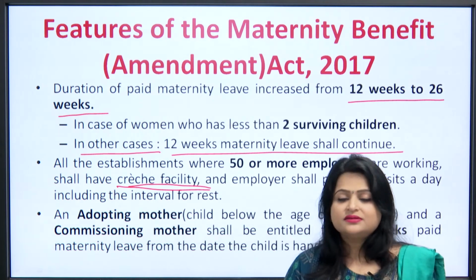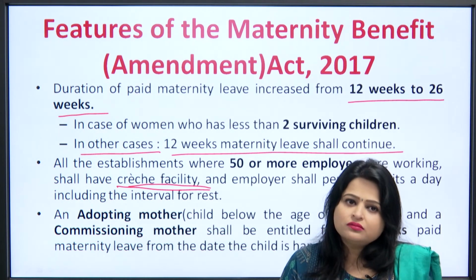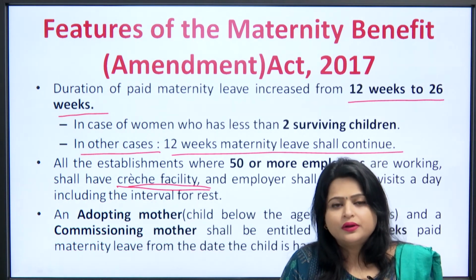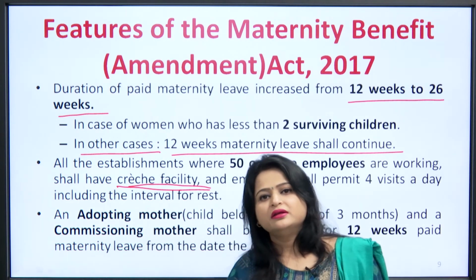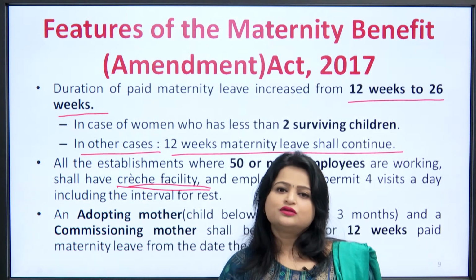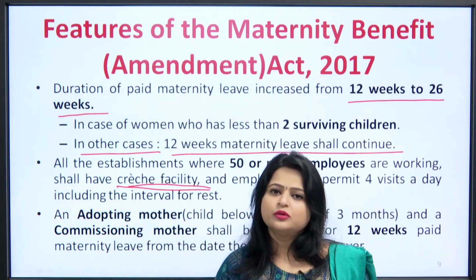The third feature is related to an adopting mother and a commissioning mother, right? In the Amendment Act of Maternity Benefit, they added this clause related to adopting mother and commissioning mother also.